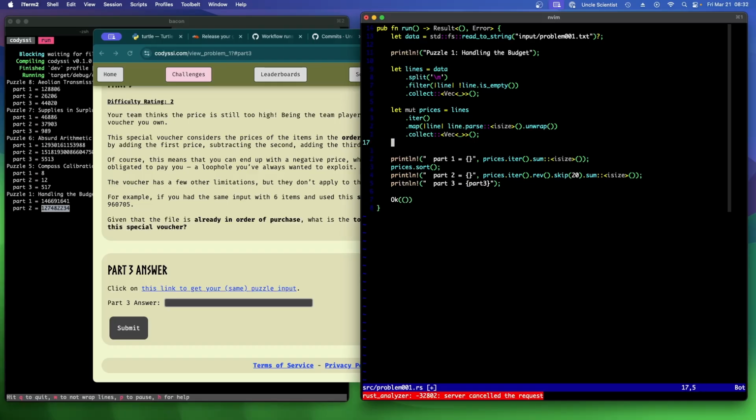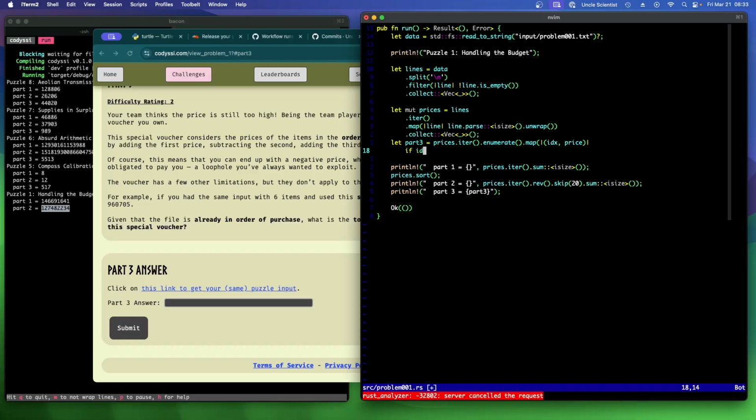Is this cheating? No, it's not cheating. Part 3 is equal to, we're going to now say prices iter enumerate map the index and the price. And we're going to say if the index mod 2 is 0, so it's even, then it's price, else it's negative price. And then we're going to sum those up.